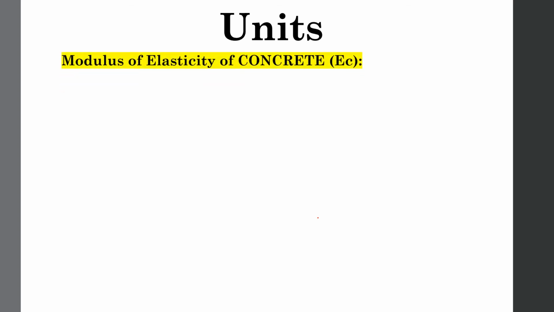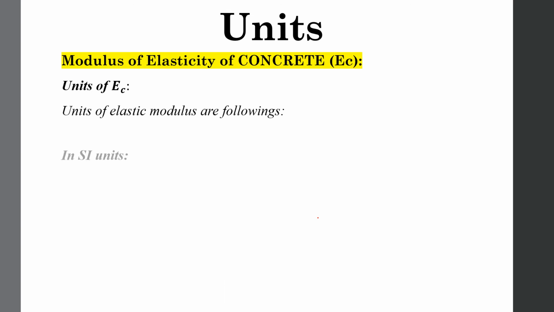If we talk about the units of EC, then there may be two types of units: SI units or FPS units. In SI units, the units of EC and FC prime are the same. Keep in mind, because strain is a dimensionless property, the unit of EC will be the same as stress or FC prime.